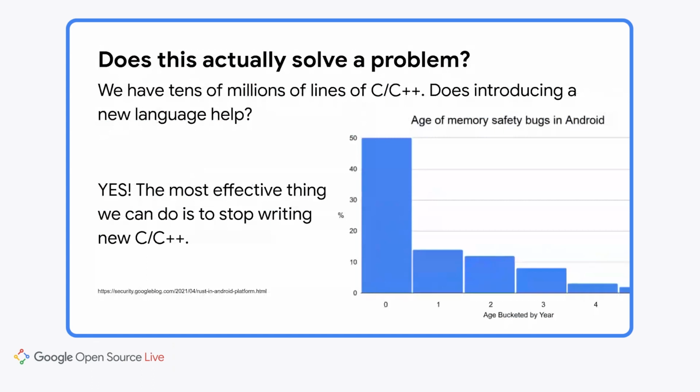To answer that question, we did an evaluation of all the memory safety bugs reported to Android in 2021. We see that they're unevenly distributed across our code base, with new or recently modified code having a much higher frequency of vulnerabilities.